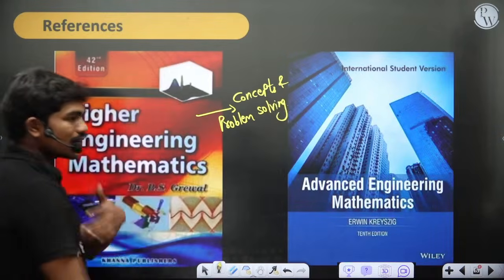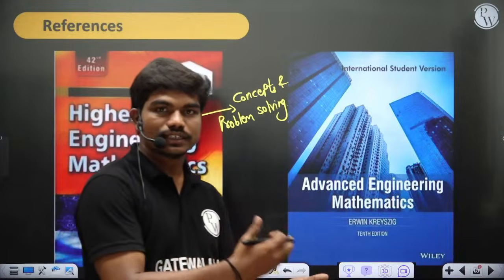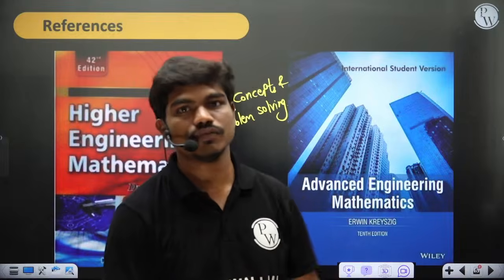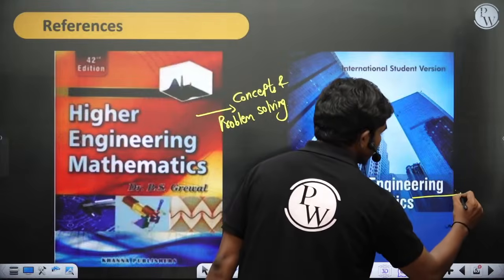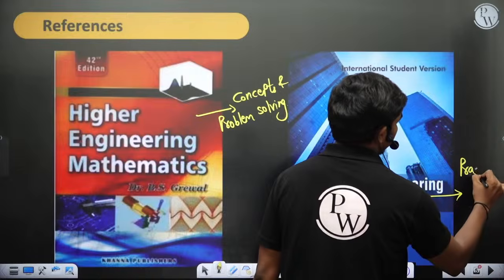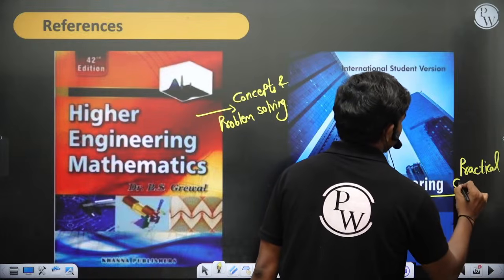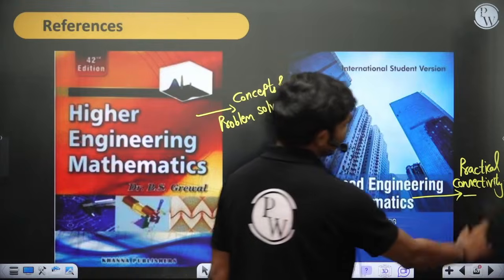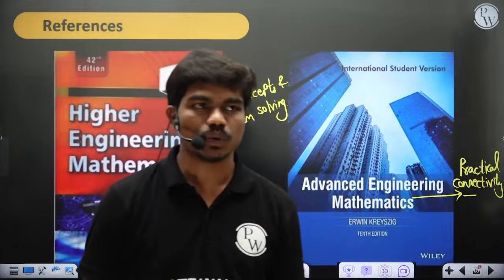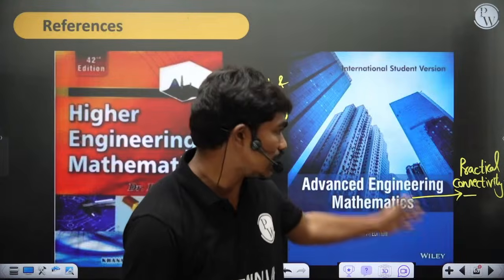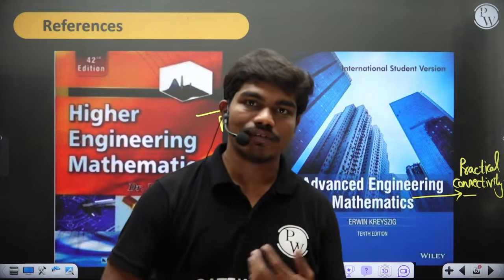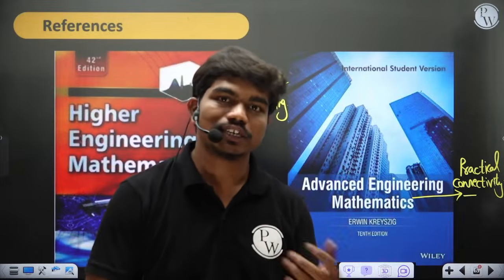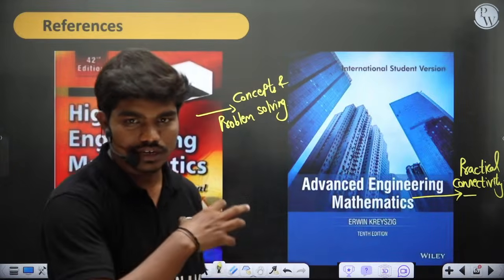If you want to connect things practically to your technical subjects, then Advanced Engineering Mathematics by Kreyszig is a fantastic book, phenomenal book actually. This book is for practical connectivity. For example, if I learn the Gauss elimination method, why do you need Gauss elimination in your life? This book answers that question. When we develop linear systems, why Gauss elimination is a powerful technique, or what the pitfalls in this method are, all these things you will get in this book.